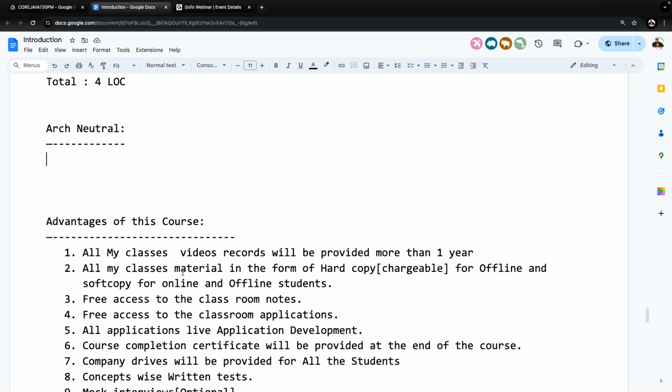Simple question. Just outside of the class, if I put a notice like, only computer science students are eligible to attend my class, if I put a board outside, how many members will come to my class? Less members or more members? Definitely less members will come. I think you understood my question. If I put a board outside, only computer science students are eligible to attend my class, how many members will come? Less members only. Am I right or not? Or else, second case I'm telling you.